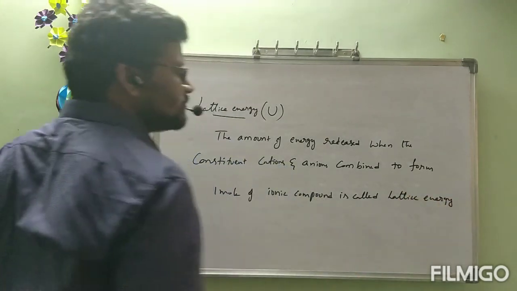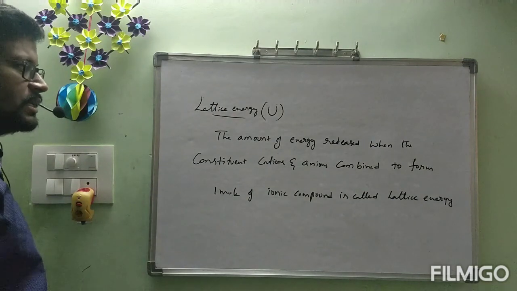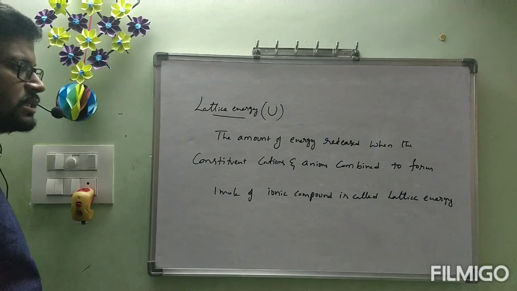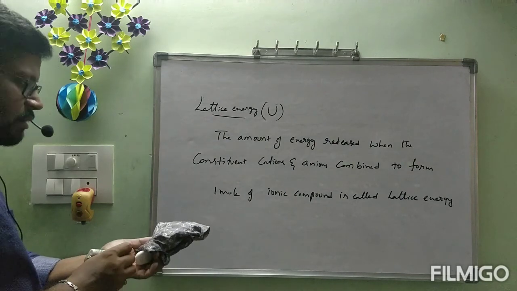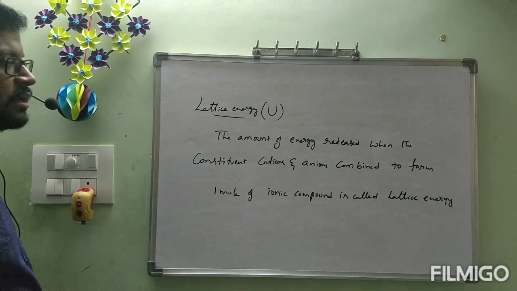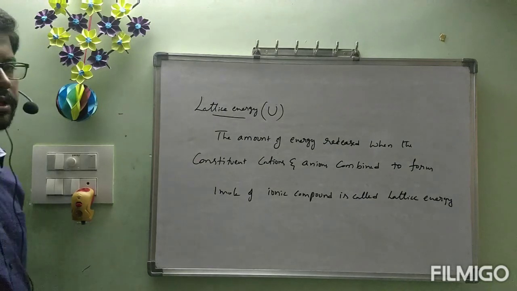The ions will be arranged in the form of a lattice, that's why it is related to the term lattice energy. The amount of energy released when the constituent cations and anions combine to form 1 mole of ionic compound is called lattice energy, represented by the letter U.